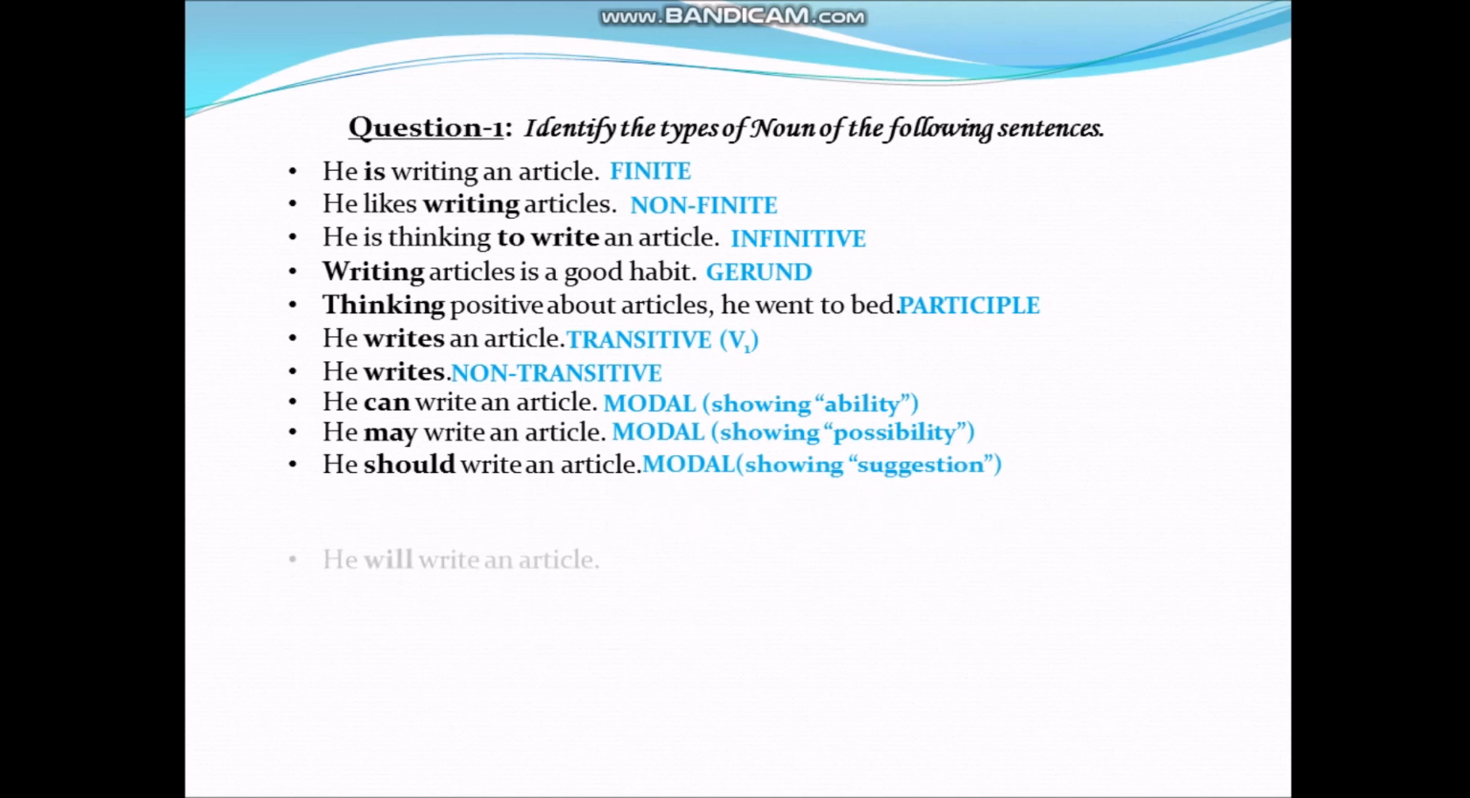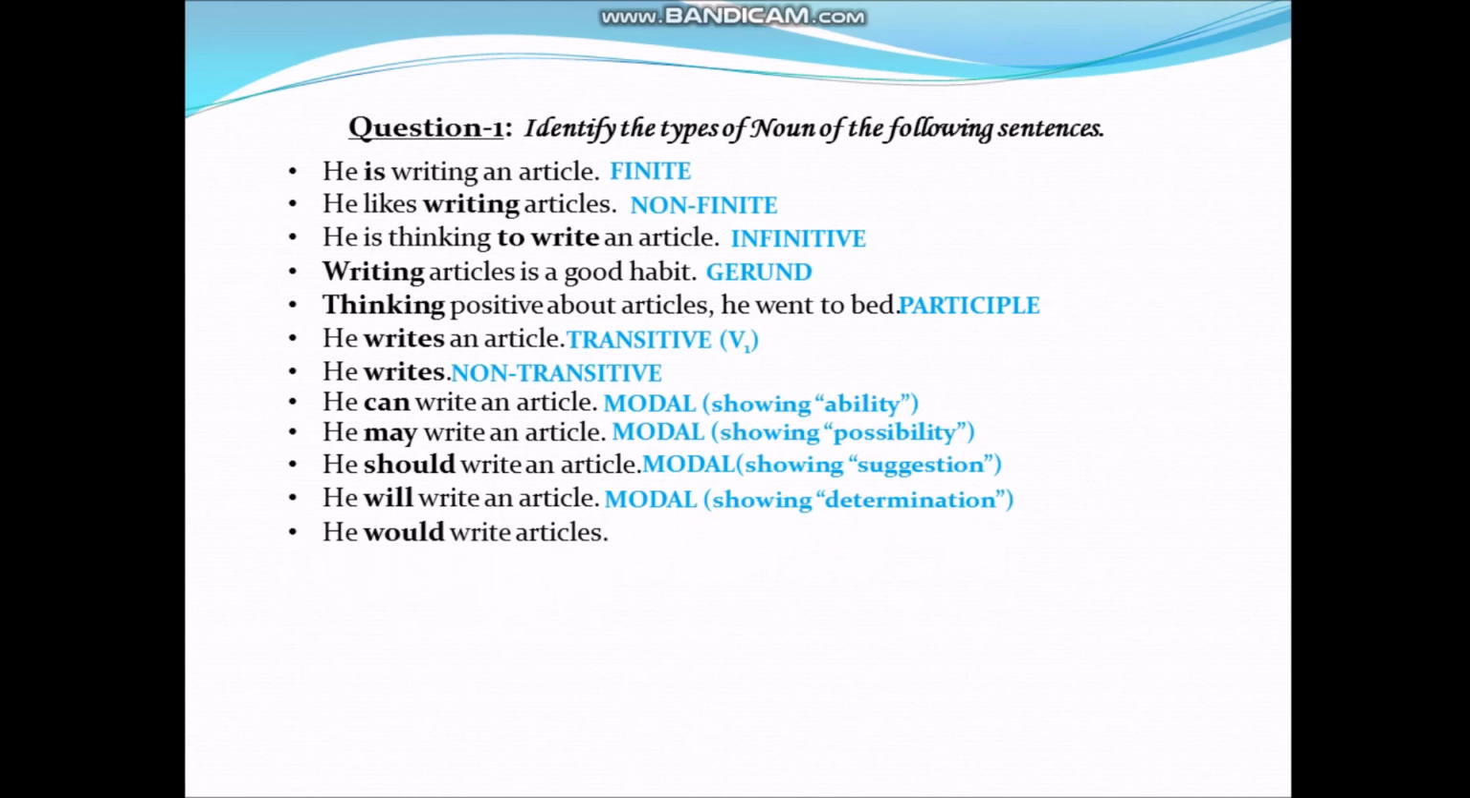Next, he will write an article. Here, will is a modal that shows determination. Next, he would write articles. Here, would is describing a past habit. Next, he has an article. Here, has is a primary auxiliary verb which is used here as a main verb.